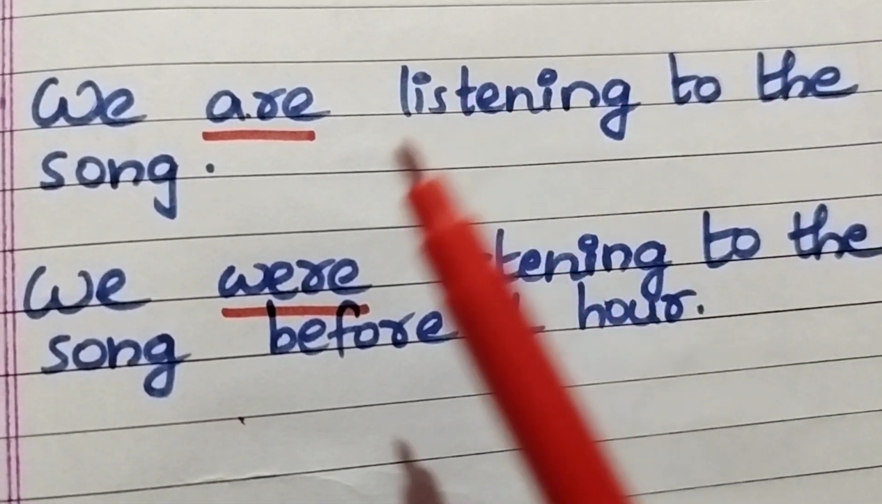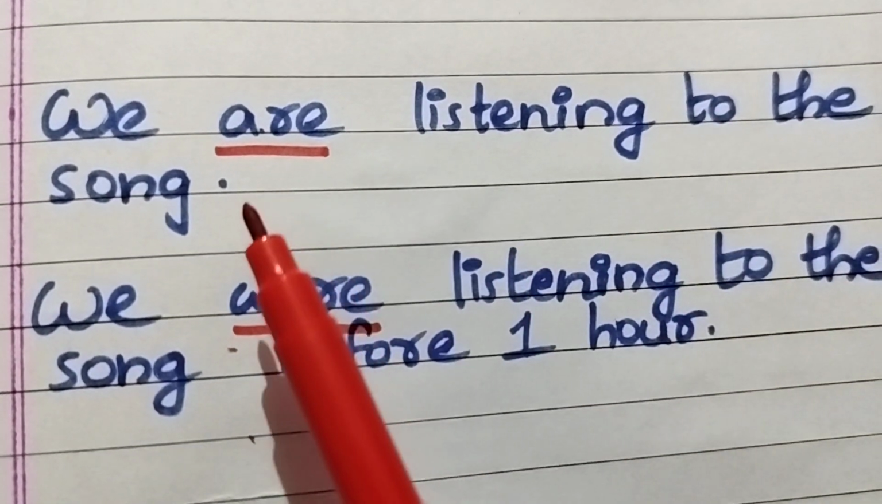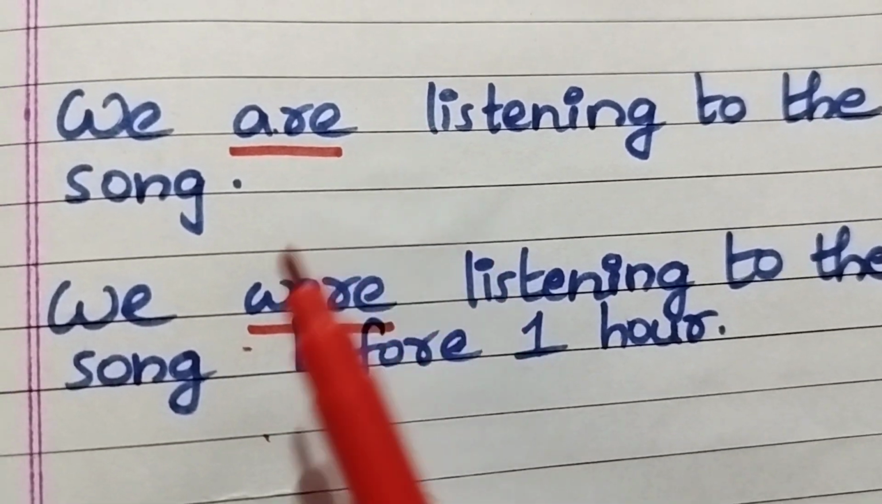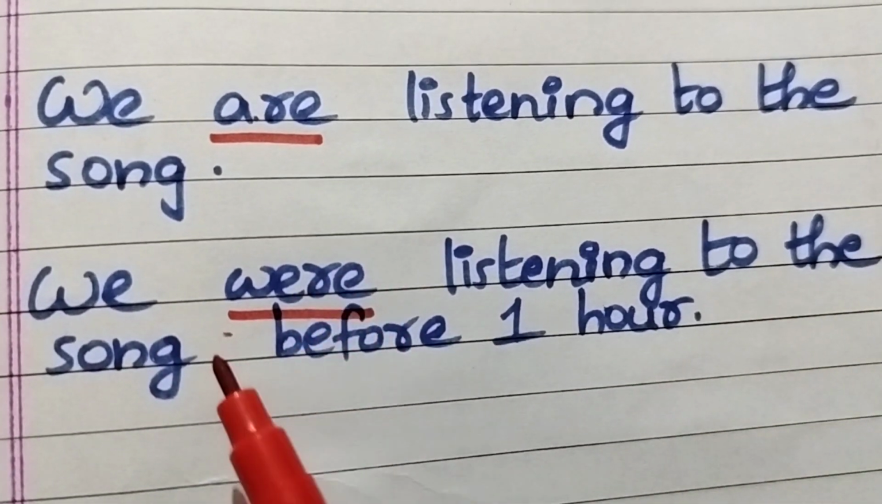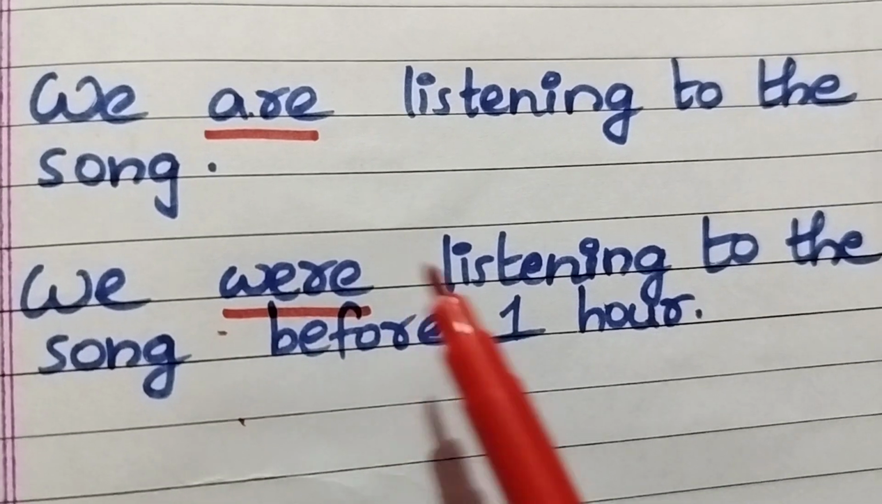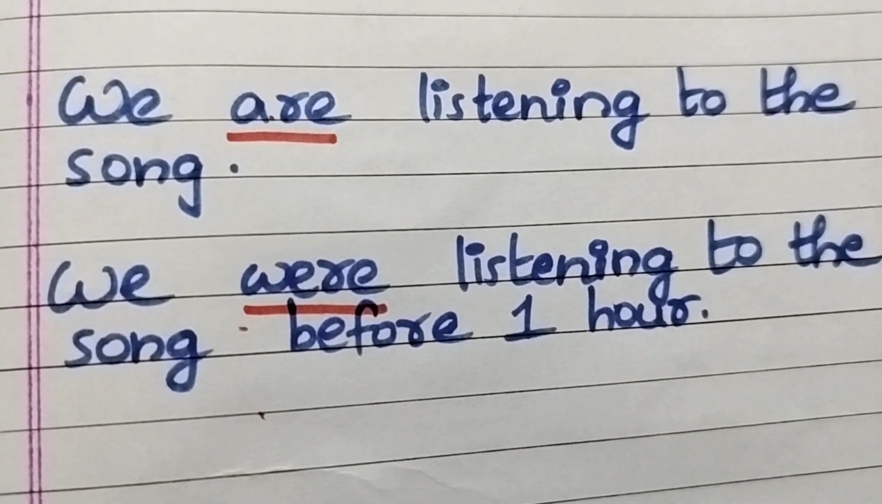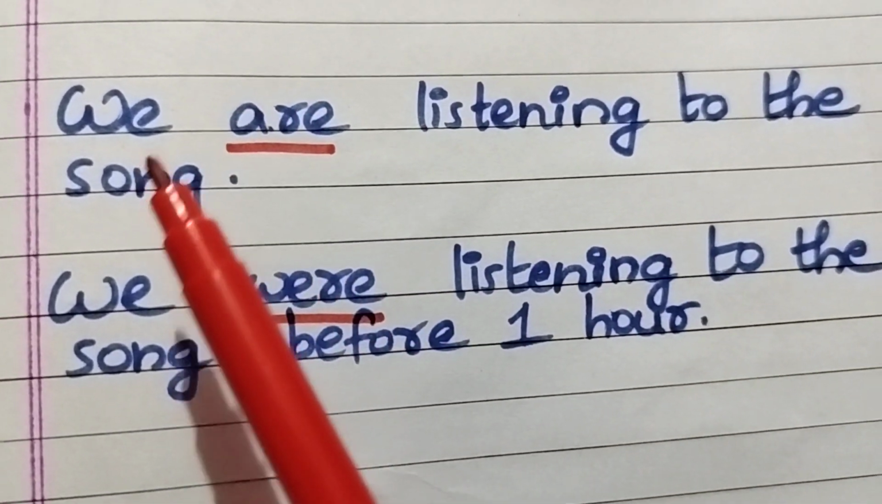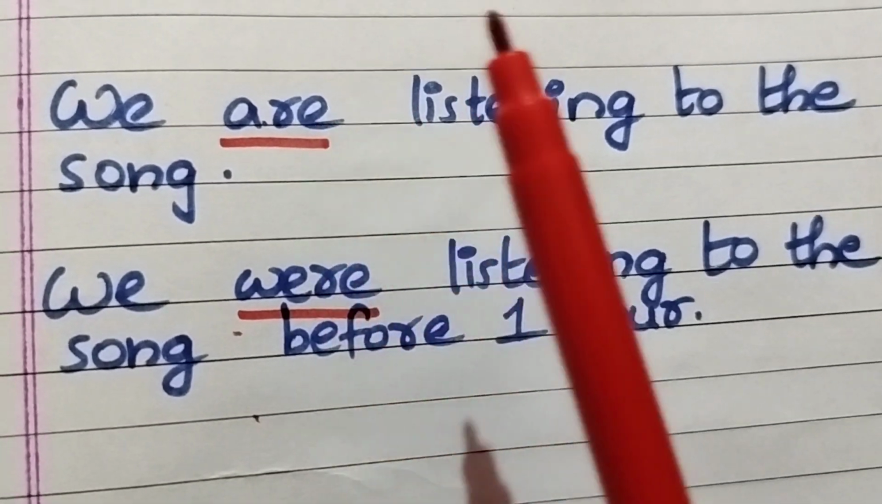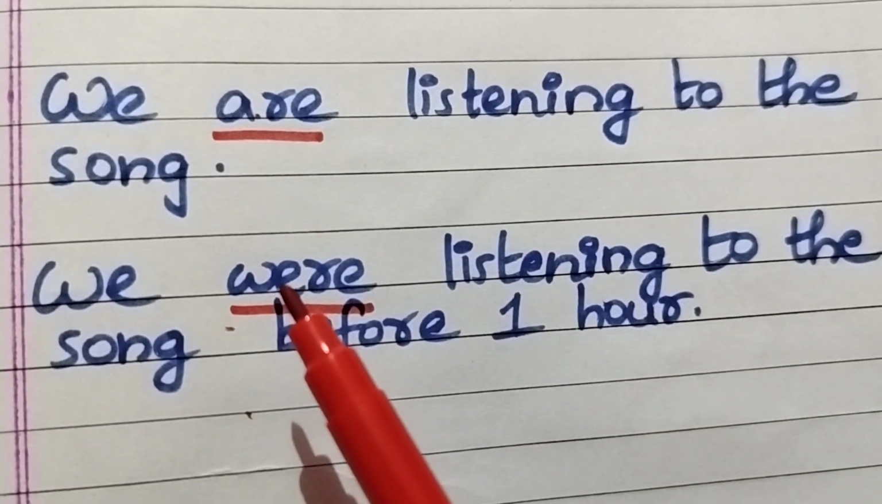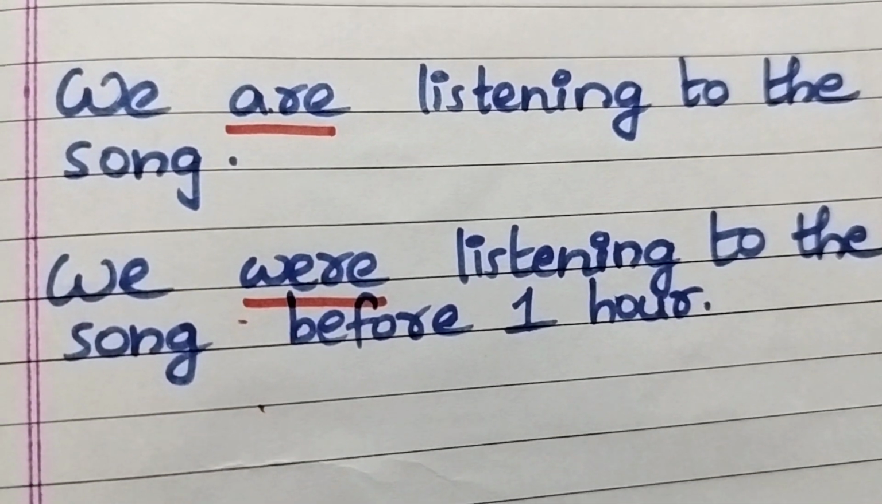So we are listening to the song. This is in present tense. We were listening to the song before 1 hour. This is in past tense. So you use we are in present tense, we were in past tense.